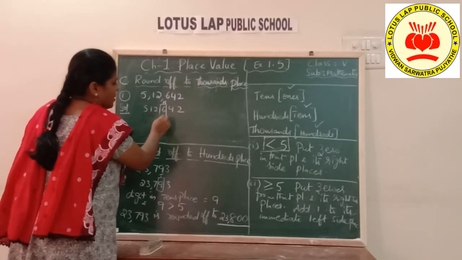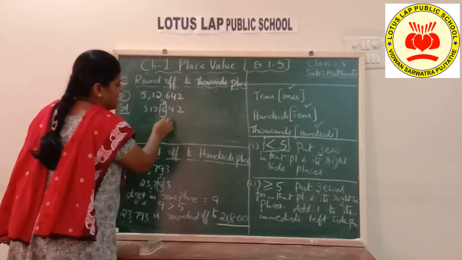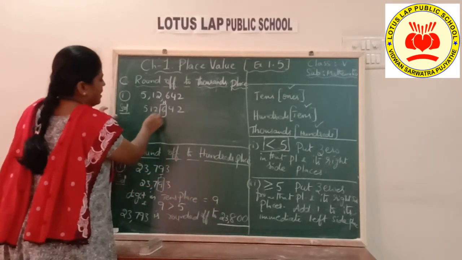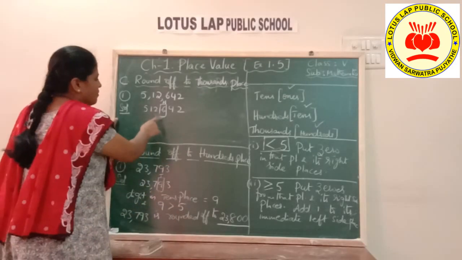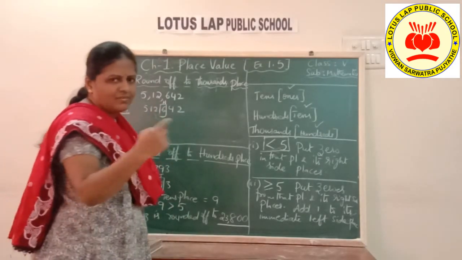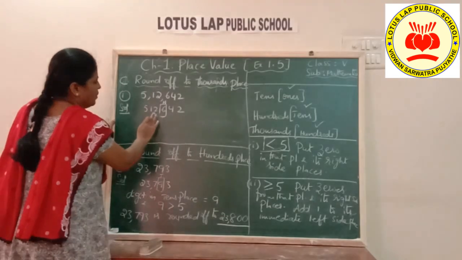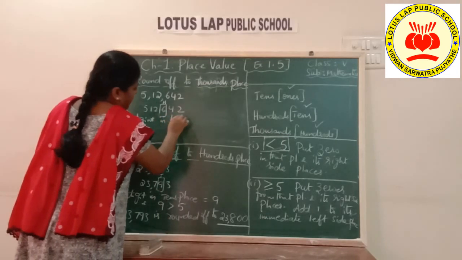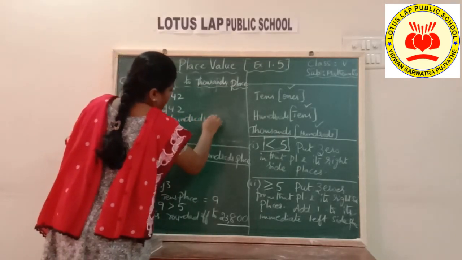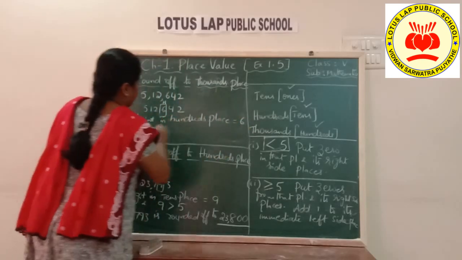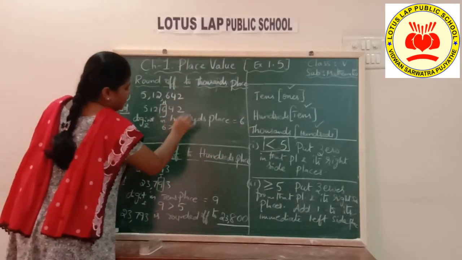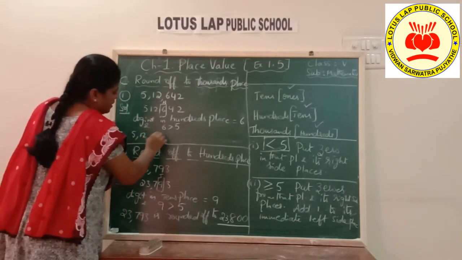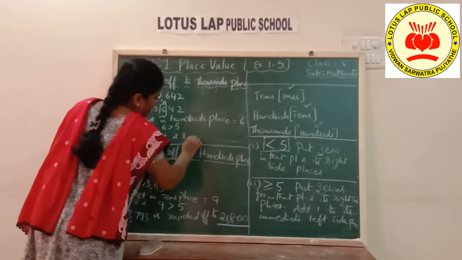Start putting zeros from hundreds place onwards towards the right. That is hundreds, tens and ones places you have to keep zeros. And add 1 to its left side, that is thousands place. Add 1 to the leftmost digit. Okay, that is left side of hundreds place. Okay, this is what you have to do, children. Okay, so digit in hundreds place is equal to 6, children, and 6 is greater than 5. Okay, so 5,12,642 is rounded off